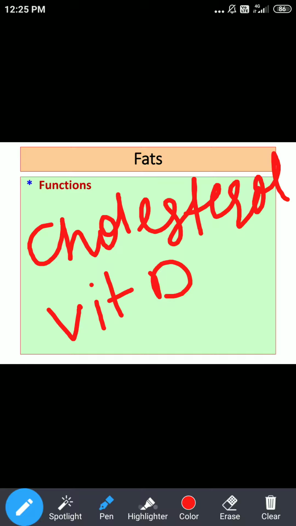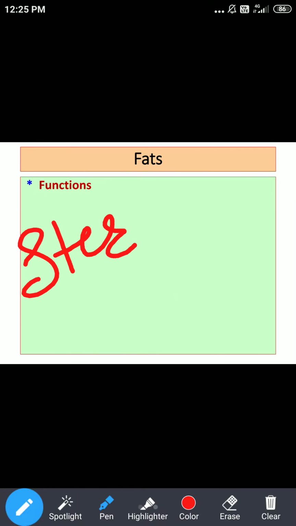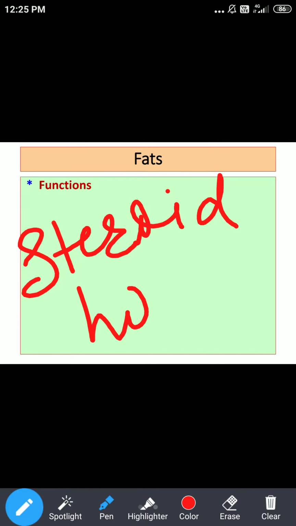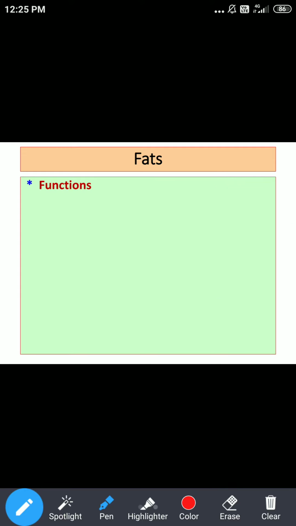Secondly, cholesterol is a precursor for synthesis of steroid hormones, which can be synthesized with the help of cholesterol.